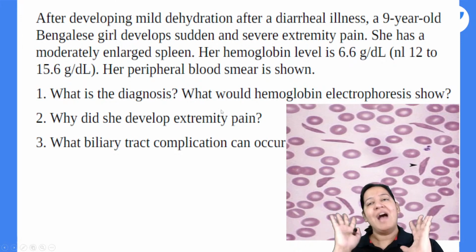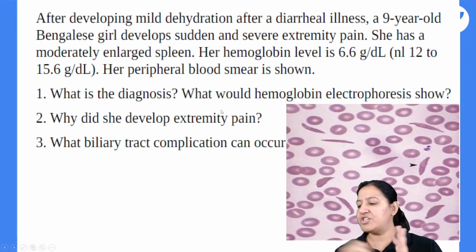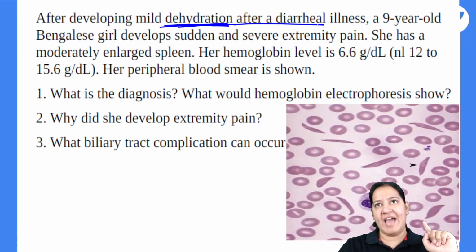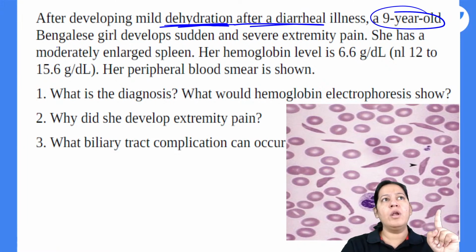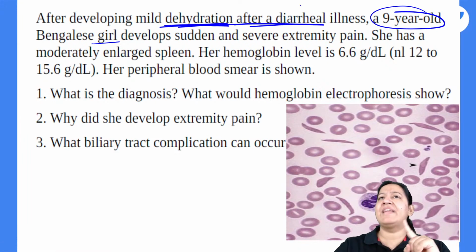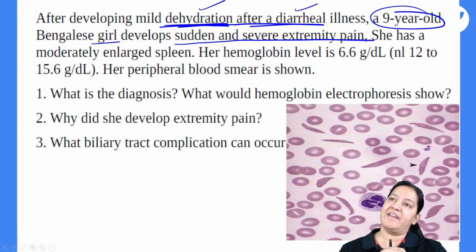I will read the question. It is not a 4-option MCQ, it is a simple question. Let me ask the question. You write your answer in the chat box. A 9-year-old Bengalese girl, a child, was having diarrhea. Diarrhea is very common in children. It's okay. The child got dehydrated. What is the problem in that? After that, the child suddenly develops severe extremity pain after diarrhea. So the mother carries the child to you. Doctor, she is my child.